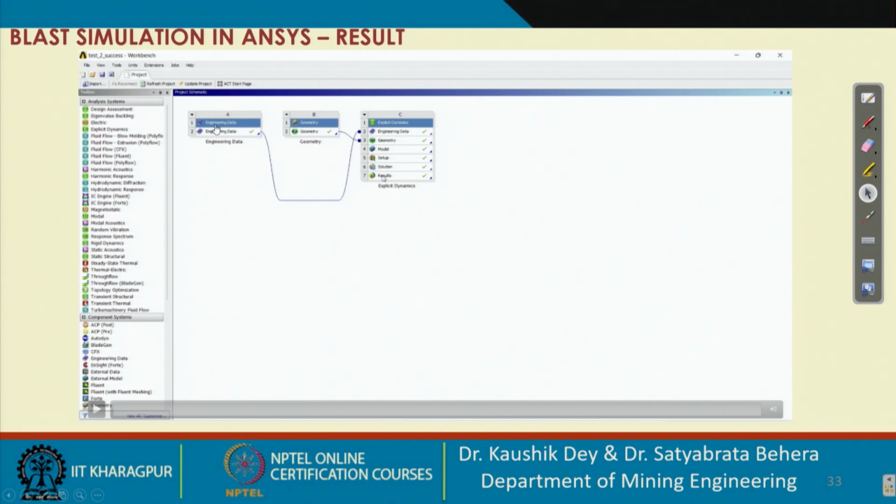First one is the engineering properties, another section is the geometry, and the third section is the explicit dynamics. And here are the cells of that explicit dynamics: engineering data, geometry, model, setup, solution, results. Now we can check all the 7 sections have been marked with the tick mark. That means all the sections have been completed properly. So now you can check the result.